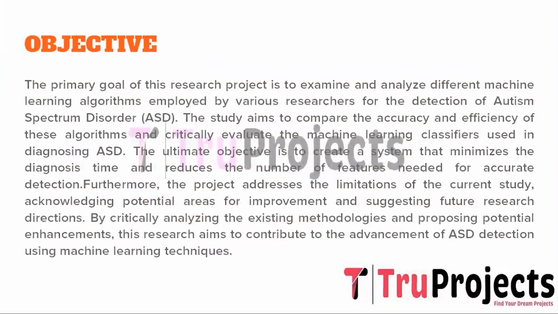The primary objective of this project is to investigate and assess various machine learning algorithms utilized by different researchers for the detection of autism spectrum disorder. The study aimed to compare the accuracy and efficiency of these algorithms and critically evaluate the machine learning classifiers employed in ASD diagnosis. The ultimate aim is to develop a system that streamlines the diagnosis process, reducing both the time required for detection and the number of features necessary for precise identification.